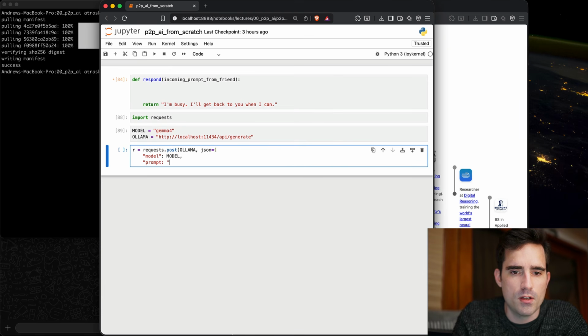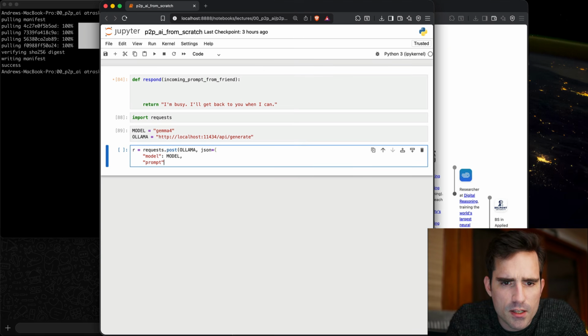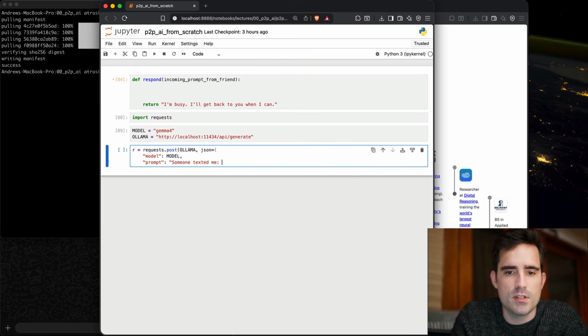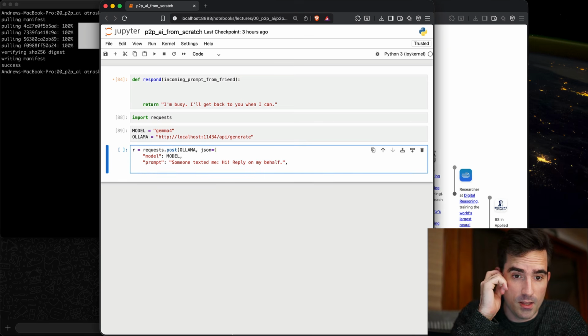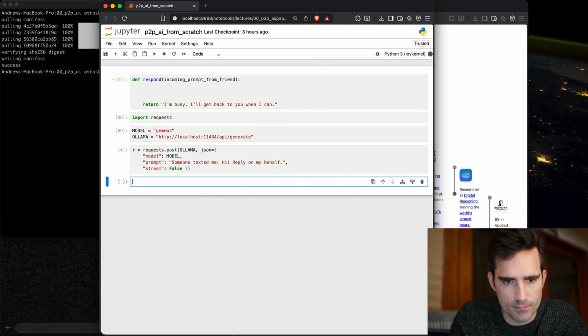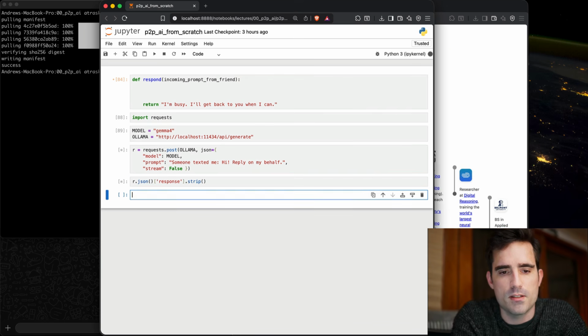We pass in a prompt. In this case, we can say someone texted me hi. Reply on my behalf, right? And then we need to say stream equals false. Great, and now it's running. The result comes back as a response object. And so we need to get the JSON. And then we can see the result.